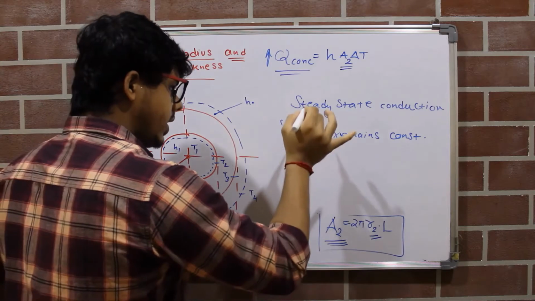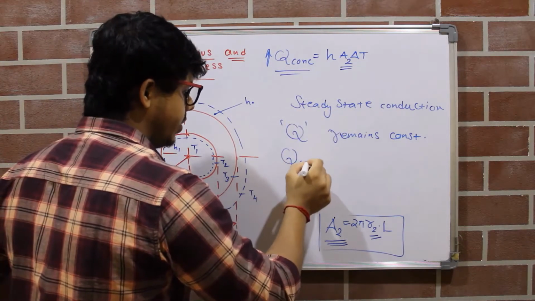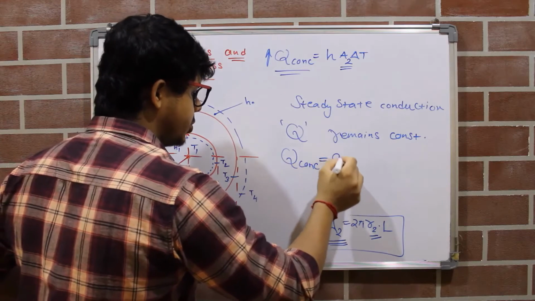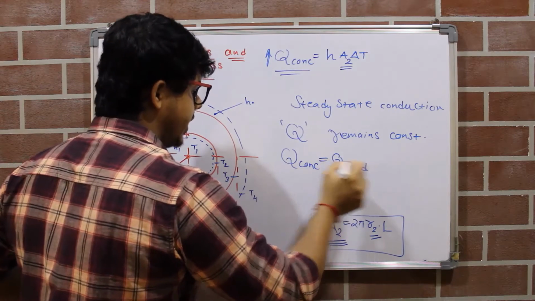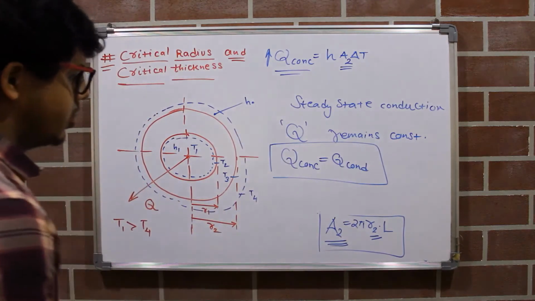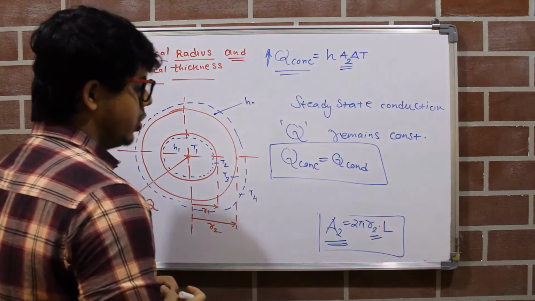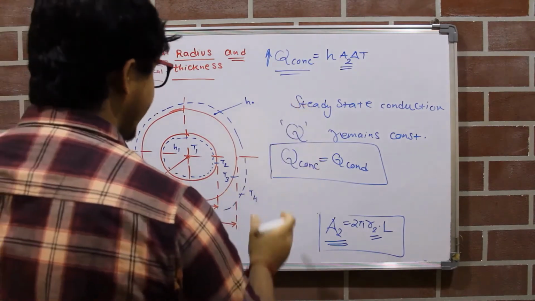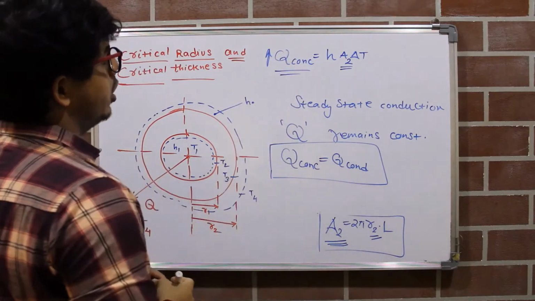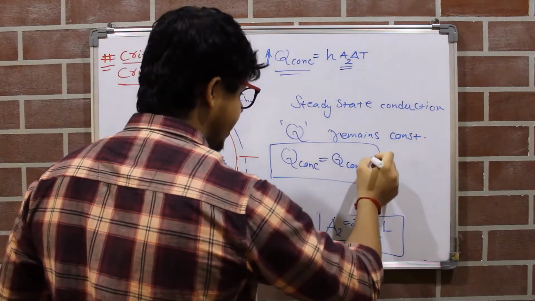So according to steady state condition, our Q convective should be equal to Q conduction, because the overall heat loss rate should remain constant. So this has to be satisfied under steady state condition. So when this convective heat loss is increasing, this conductive heat loss has to increase.